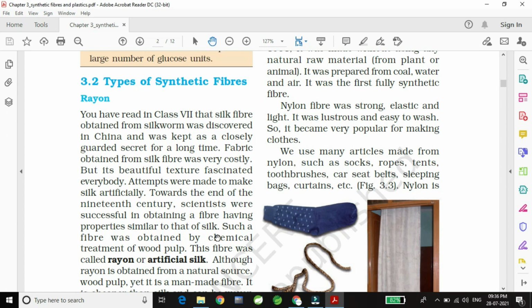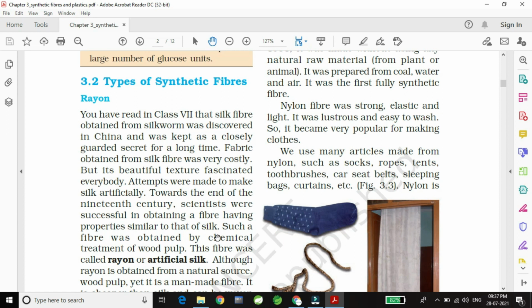Such fiber was obtained by chemical treatment of wood pulp. While mixing wood pulp with chemical substances, a silk-like fiber is obtained, which is an artificial fiber.